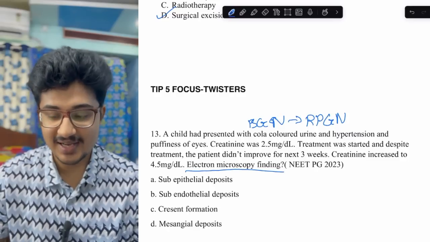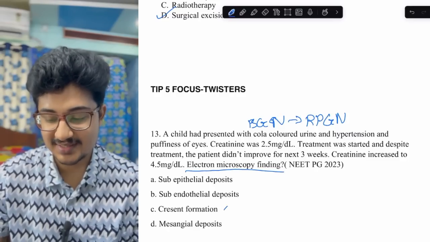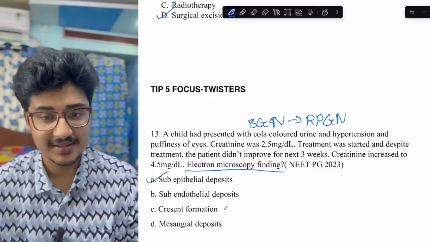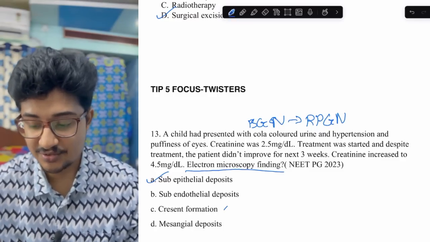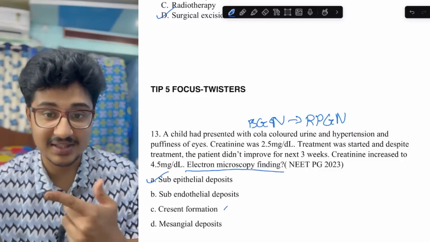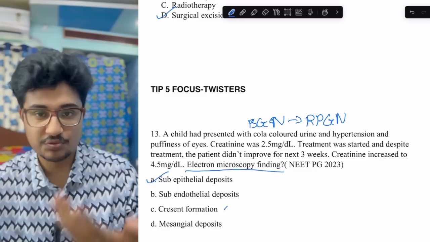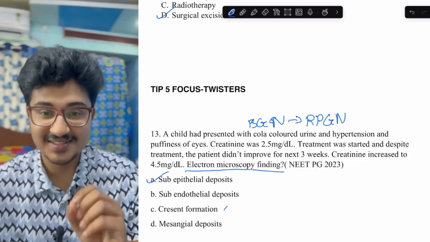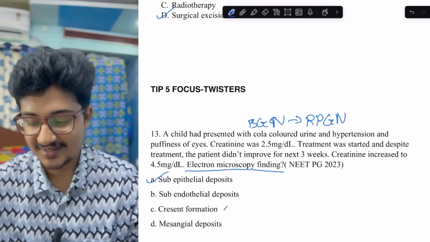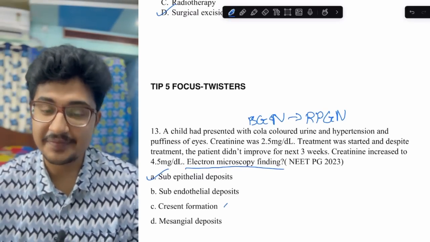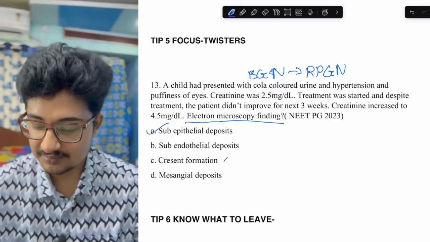This is not a light microscopy finding where you would see crescents. So this is subepithelial deposits. If you miss that and think it is crescent, you have missed the electron microscopy and thought that this is a light microscopic finding, then you would be wrong. So you have to focus. There were twisters in NEET PG 2023, so there would be twisters in NEET PG 2024 also, and in FMGE also it could be there.